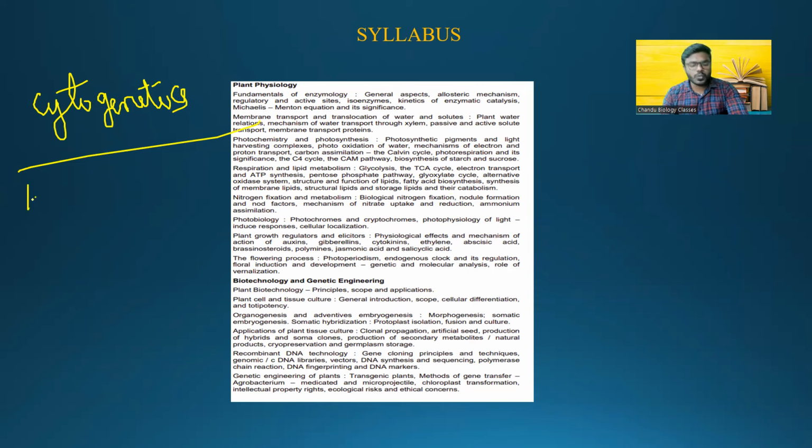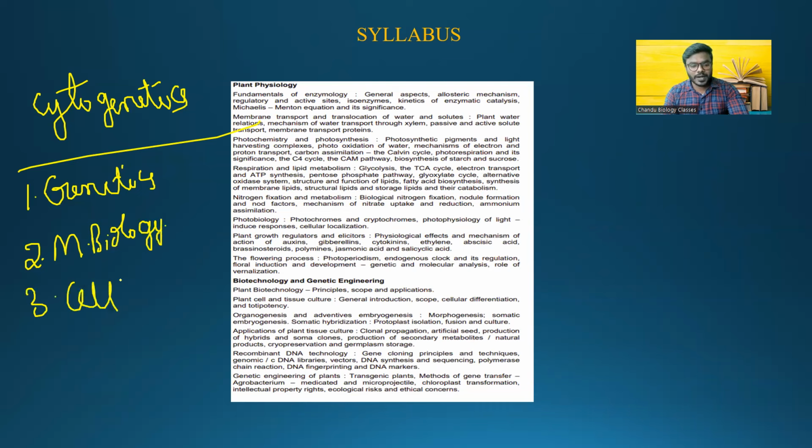Because in your syllabus, in the single chapter, they have included complete genetics, complete molecular biology, and even cell with respect to chromatin organization. So what you have to remember is that in one unit they have covered 3 units. In genetics, you have to study multiple concepts, starting from very little bit about the Mendelian principles. You have to study the structural and numerical alterations.